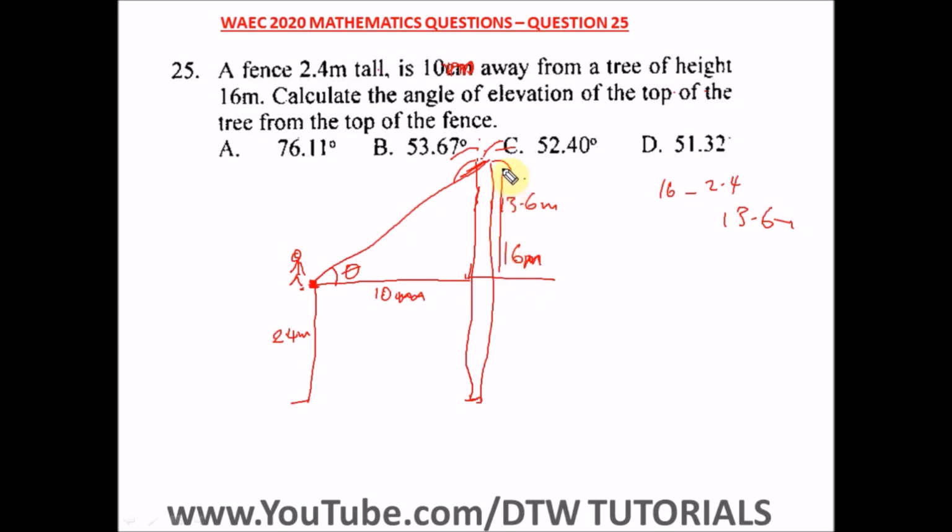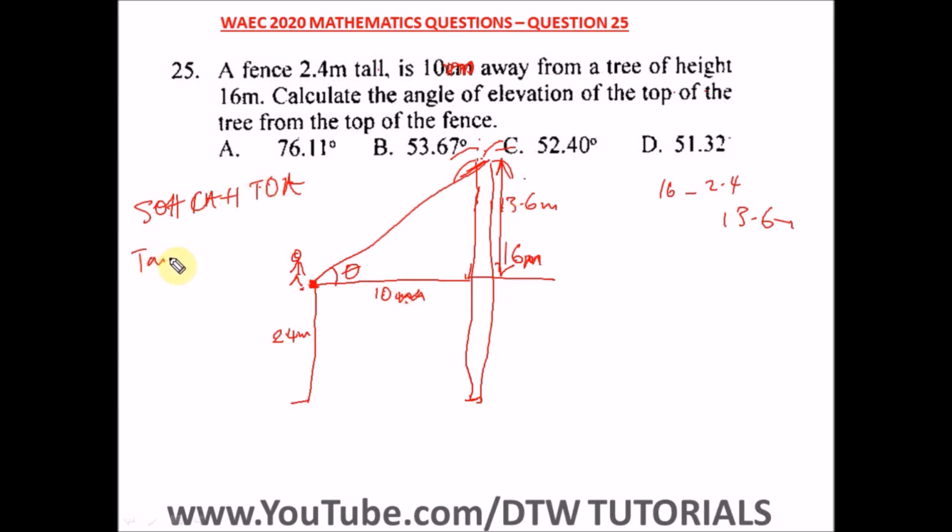That's from here to here, 13.6 meters. All right, so what are we looking for? Theta. How many sides do we have? We have this side and this side. Looking for theta, this is our opposite and this is our adjacent. Remember SOH CAH TOA. If we have opposite and adjacent, we use our tan.